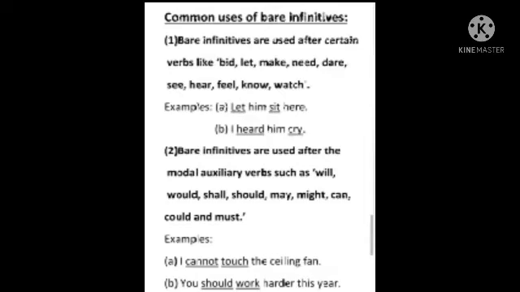Next use of bare infinitives. Bare infinitives are used after the modal auxiliary verbs such as will, would, shall, should, may, might, can, could, and must. For examples, I cannot touch the ceiling fan. You should work harder this year.